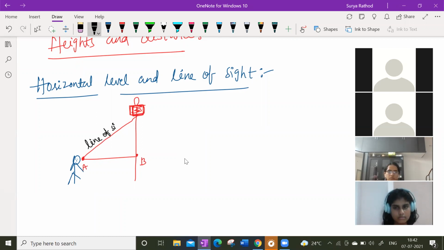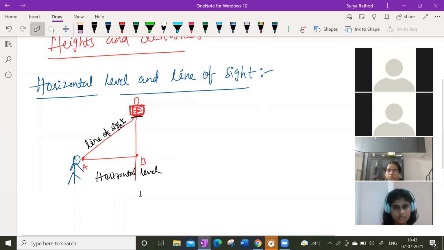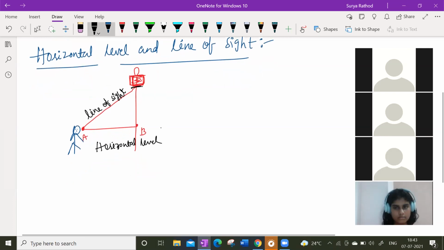And this is our horizontal level. So first I'm standing here, looking at the top of the tower, and this is my horizontal level. Here we should know one thing. Let me write it here.